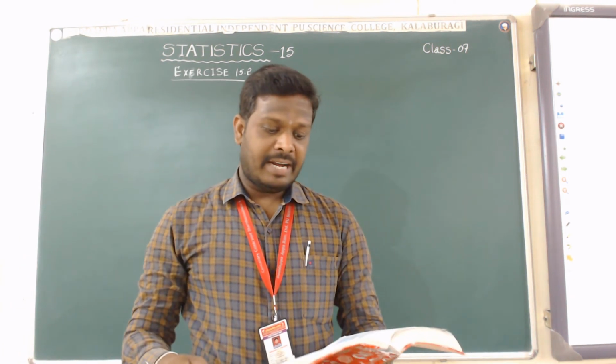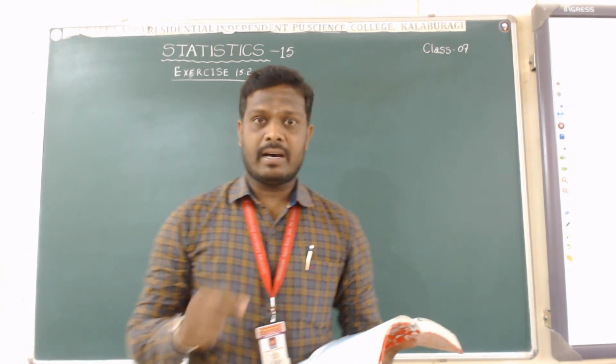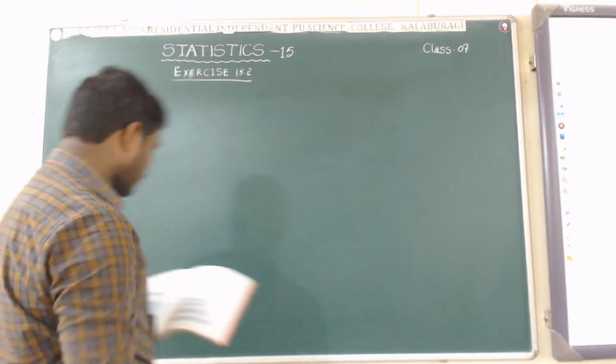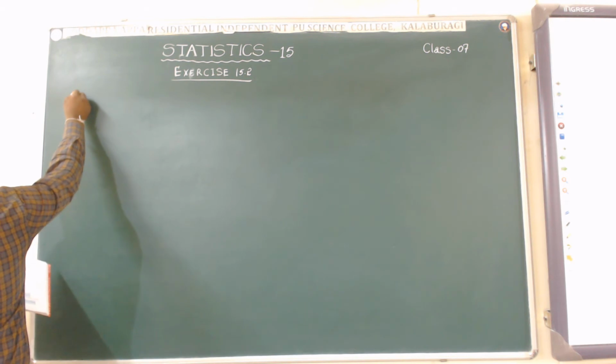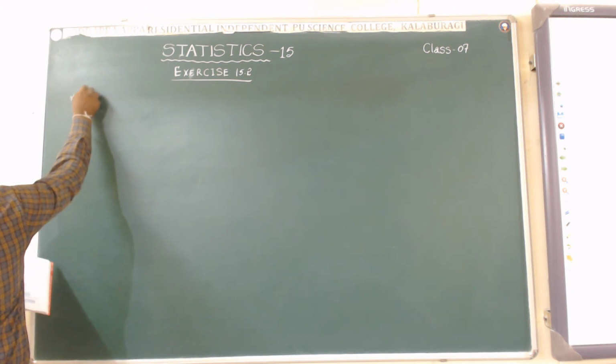Find the mean and the variance of the following data. The given data are in the form of ungrouped form. Okay. Let us come to the first question, that is find the mean and variance of the following data.